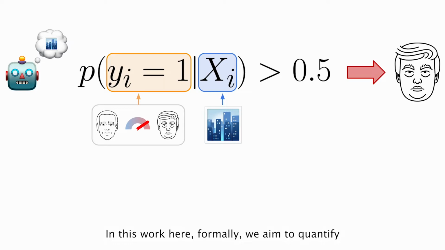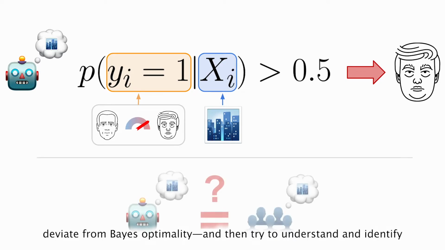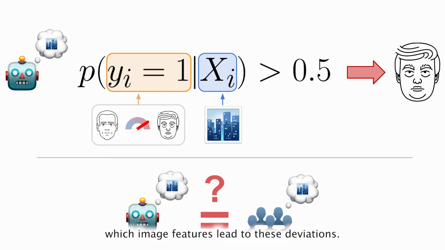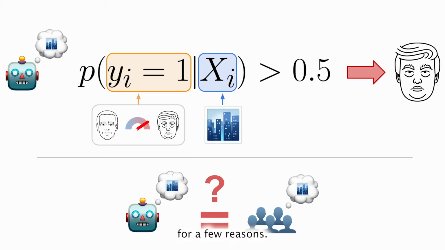In this work here, formally, we aim to quantify to what extent human decision makers, individually and in aggregate, deviate from Bayes optimality, and then try to understand and identify which image features lead to these deviations. These errors are potentially avoidable, but identifying them is tricky for a few reasons.